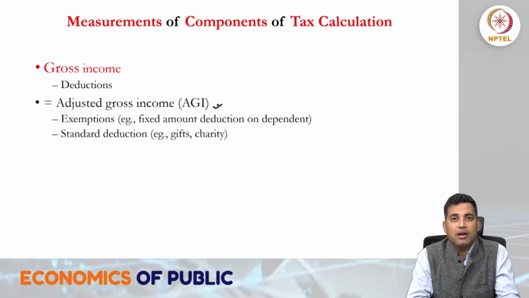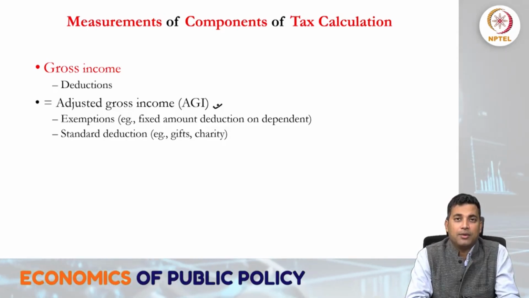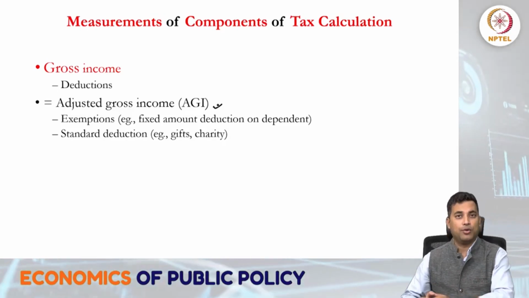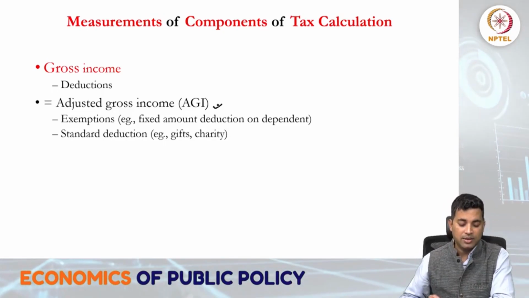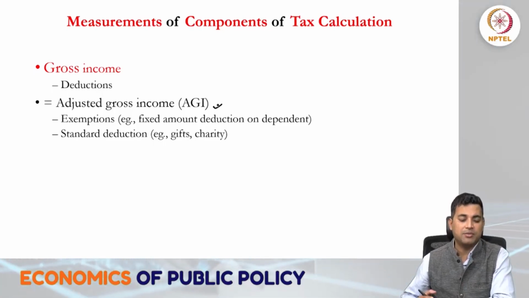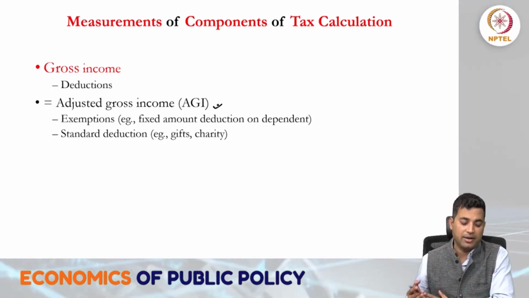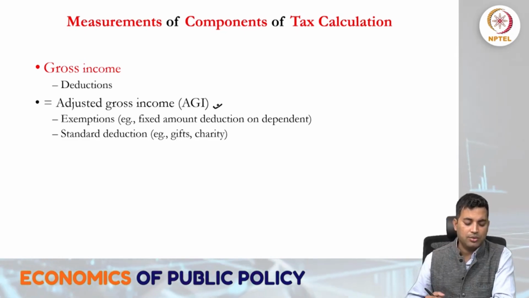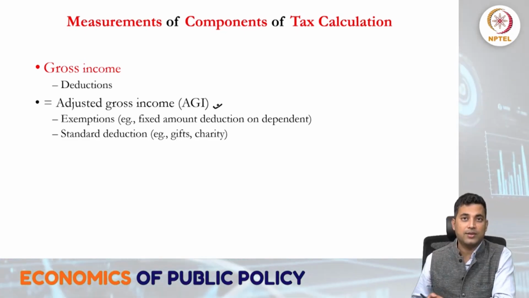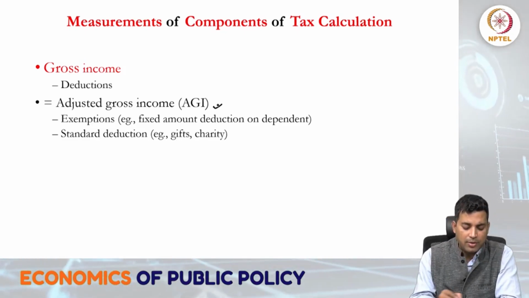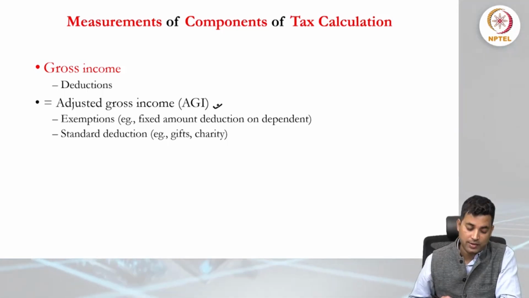I am drawing a lot of examples from all over, including the Indian case, so it is not specific to any country, and it may also vary. Generally, we first get the gross income, and from it the adjusted gross income.